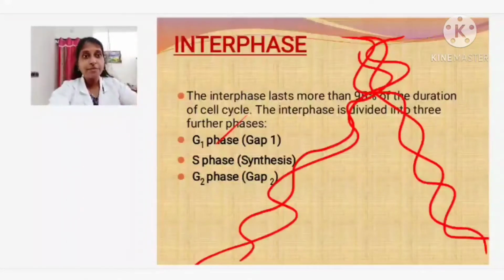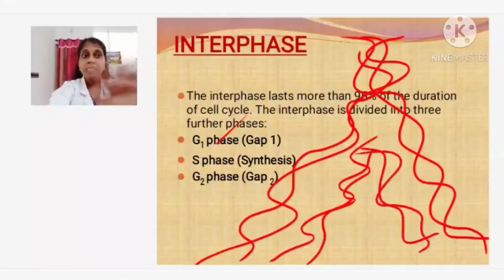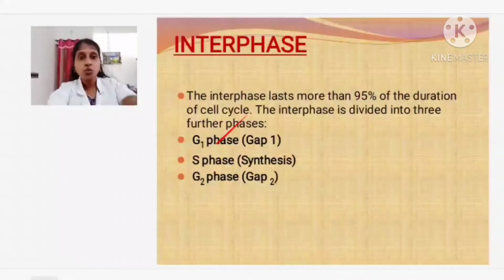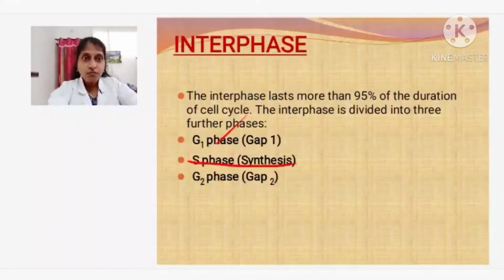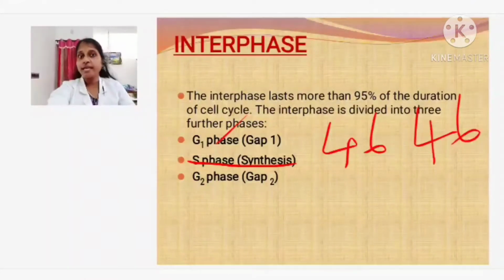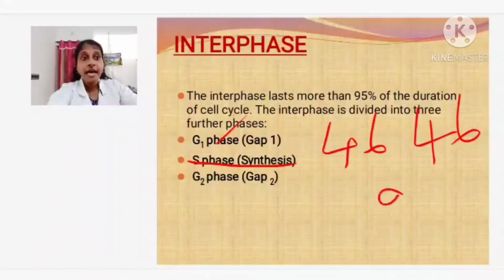The DNA unwinds, and each strand forms its duplicate copy, forming 2 sets. From these 46 chromosomes in the S phase, 46 duplicate copies form. As a result, there will be 92 chromosomes, isn't it?